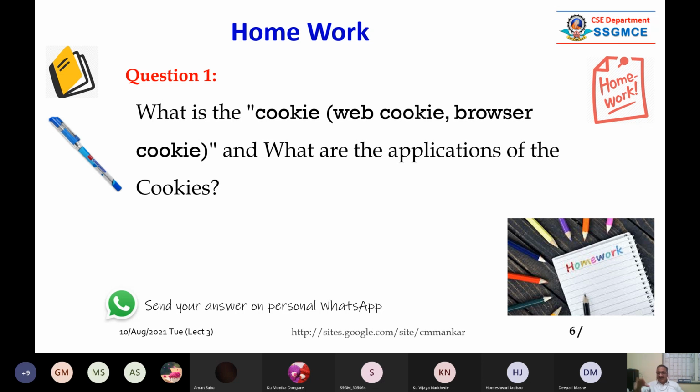Can anyone tell me what is the purpose of a cookie? Just open your mic, unmute yourself and talk. Anyone? So these are some information about us, like login, password, and username. Dipali, you are correct. But what I'm asking is why they want to put something on your machine.